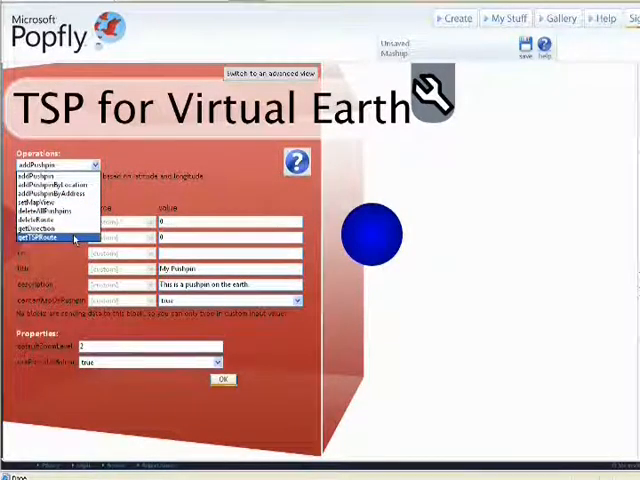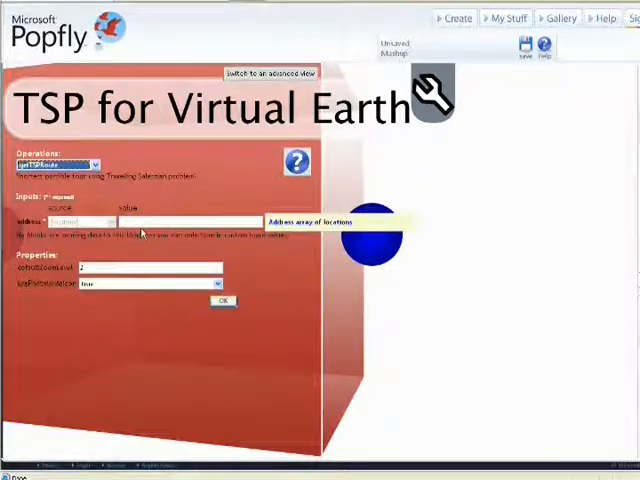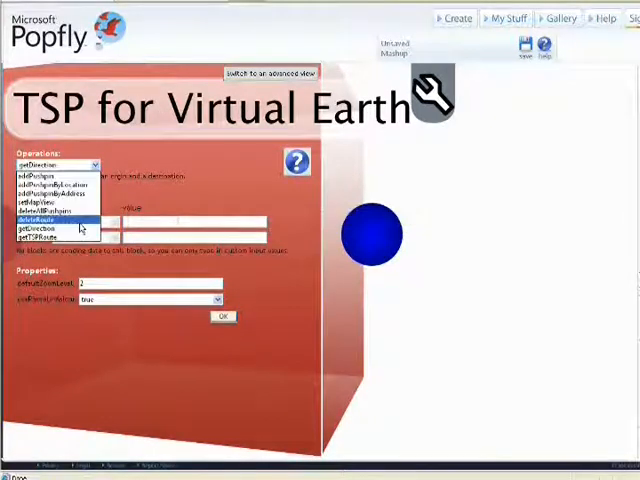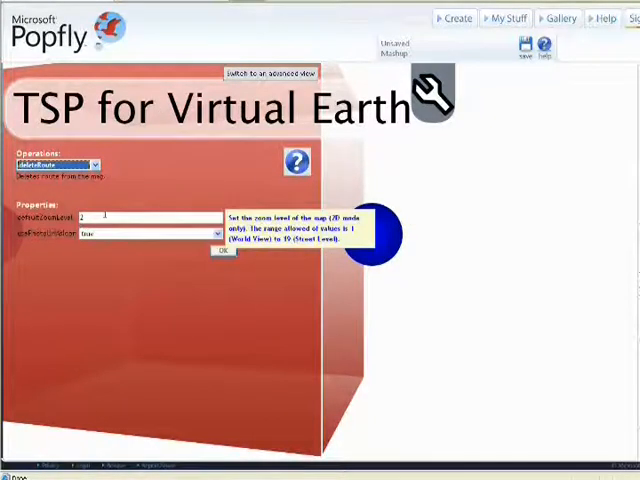Get TSP route. The input is an address array. These addresses are used to design the shortest possible route where each location is visited only once. Get direction. It gives the shortest path connecting 2 points. Delete route. To delete a route from the map.